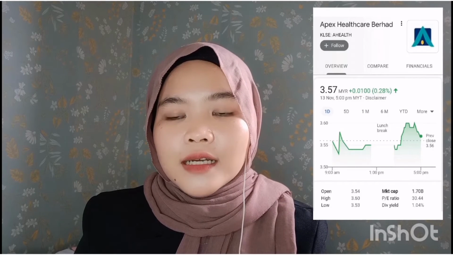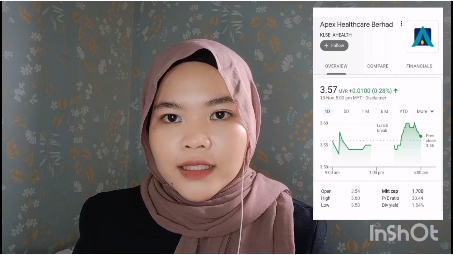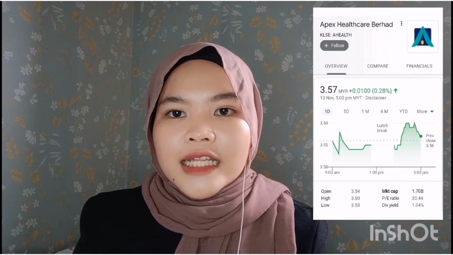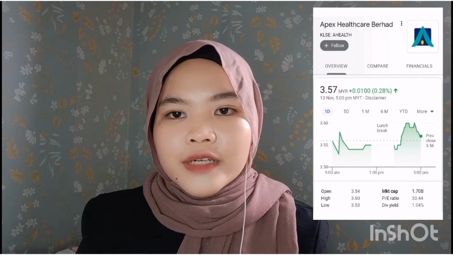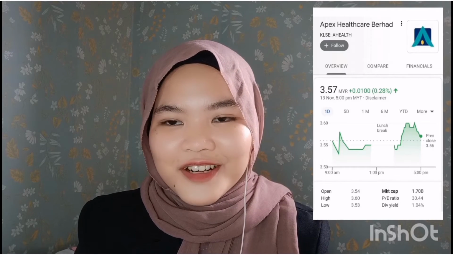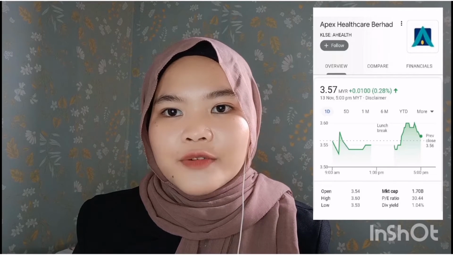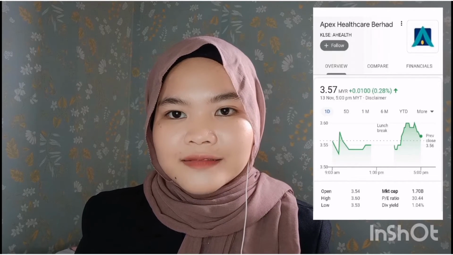Let's move on to Apex Healthcare Berhad. The diagram shows the data of Apex Healthcare Berhad as of November 13, 2020. Based on the data, the share price for this stock is Rp3.57, higher than Duopharma. Meanwhile, the market capitalization is Rp1.70 billion, lower than Duopharma.